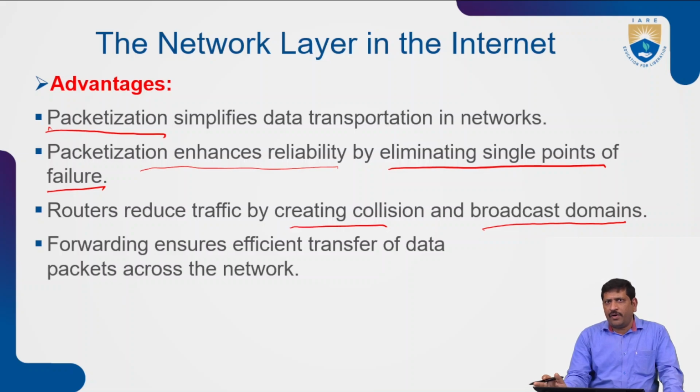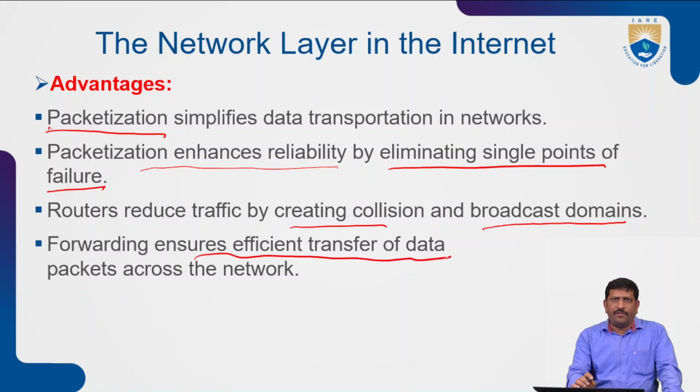The best example for this is online counseling, such as MChat online counseling, where routers reduce the traffic. In online counseling, once the seats are allotted, the server transmits data to multiple users without collision. Whatever seats are allotted to the students, the allocations are sent to those particular identified students. That is creating collision-free transmission and broadcasting, a broadcast domain. And here forwarding ensures very efficient transfer of data.